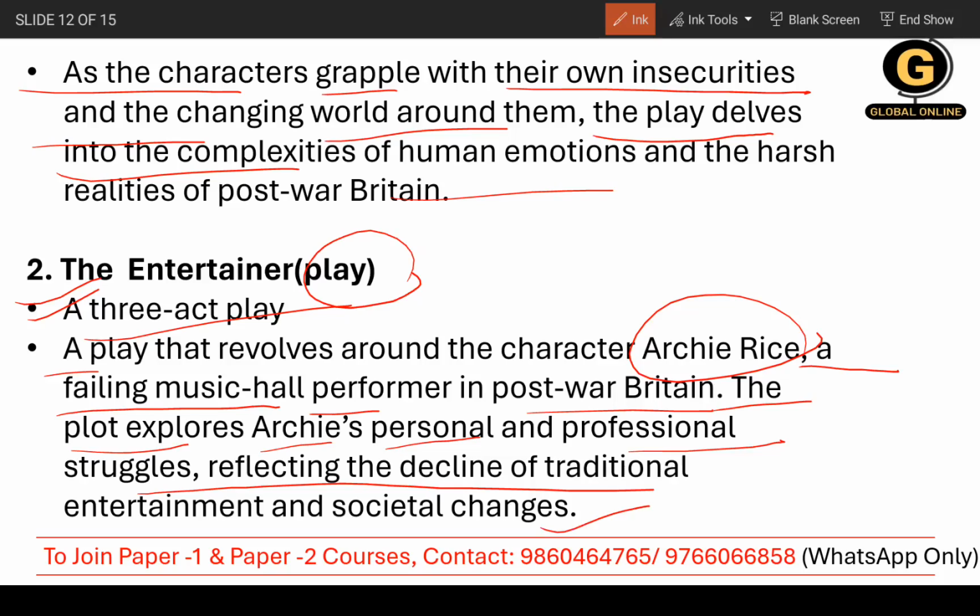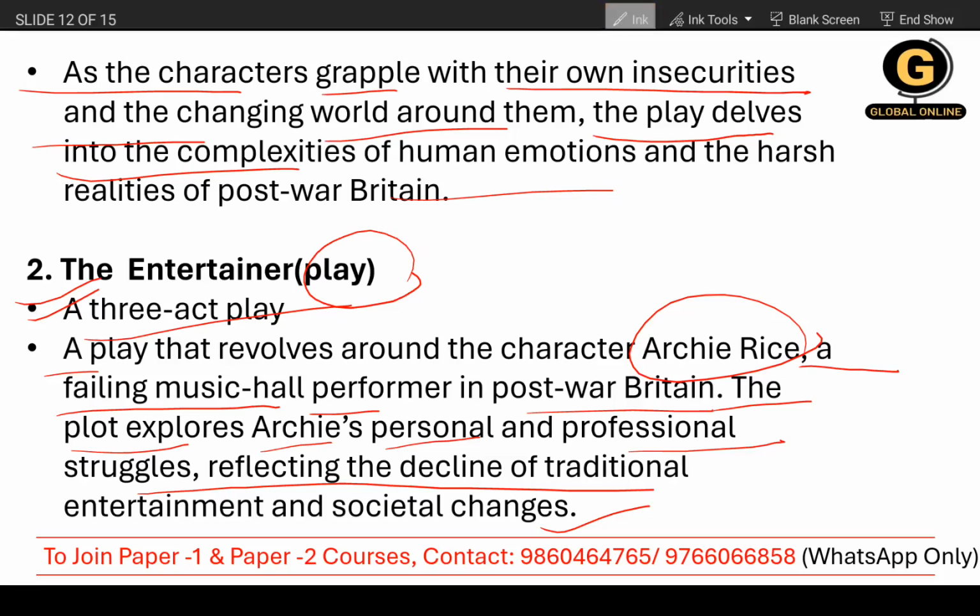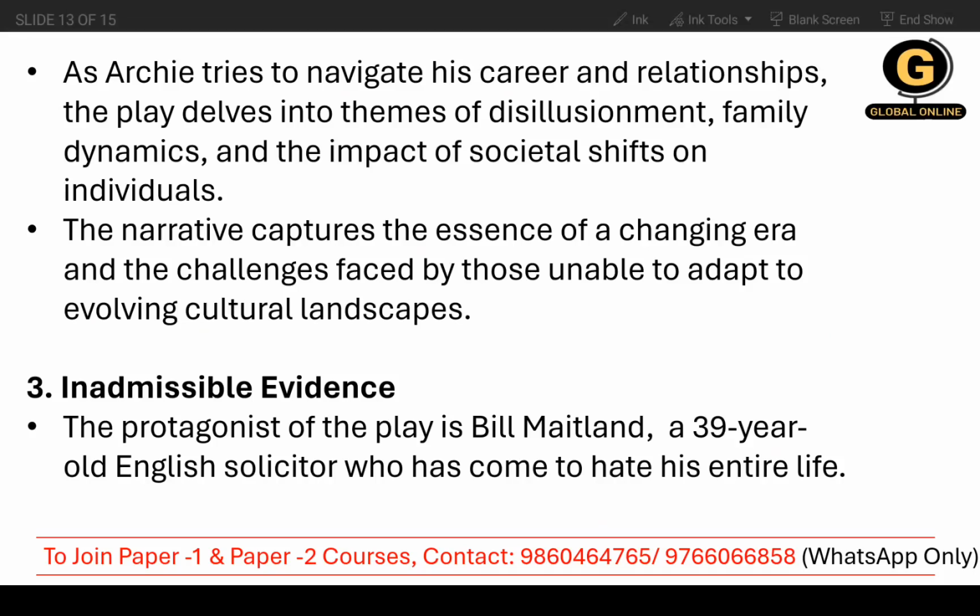While reading about this character, you will get to know how things were changing in post-war Britain, how traditional entertainment was declining, and how society was changing. You need to remember this much.